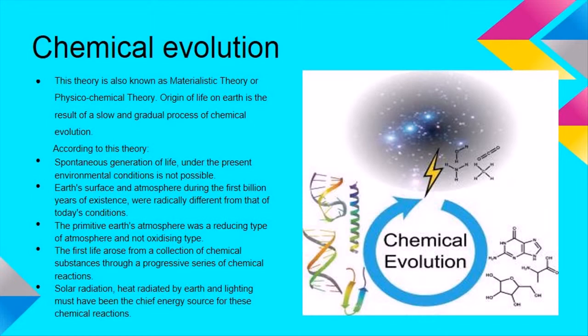The first life arose from a collection of chemical substances through a progressive series of chemical reactions. Solar radiation, heat radiated by Earth and lightning must have been the chief energy sources for these chemical reactions.